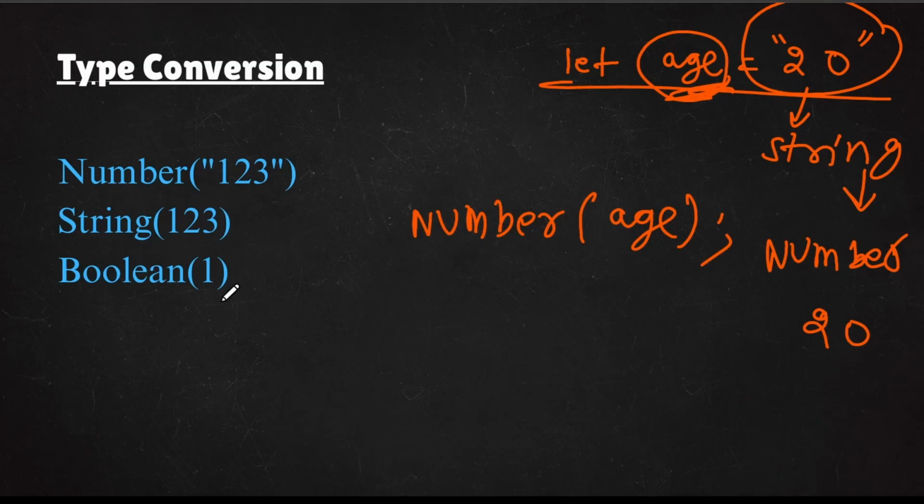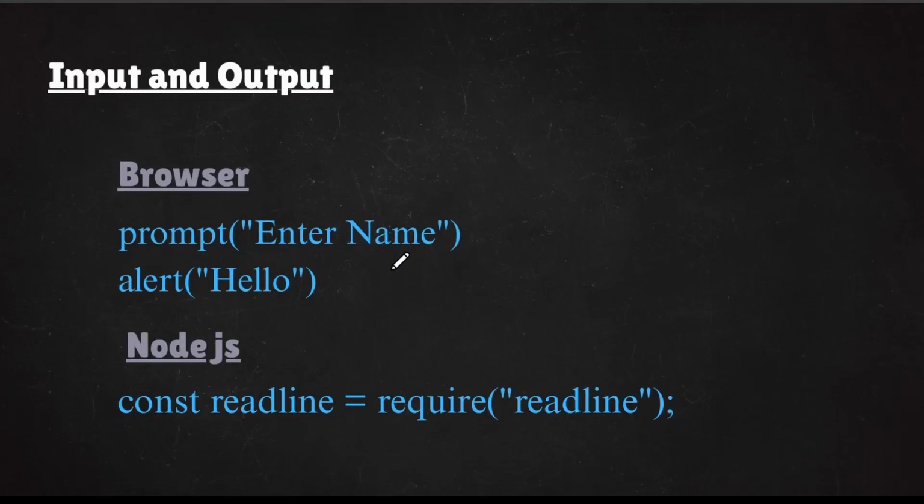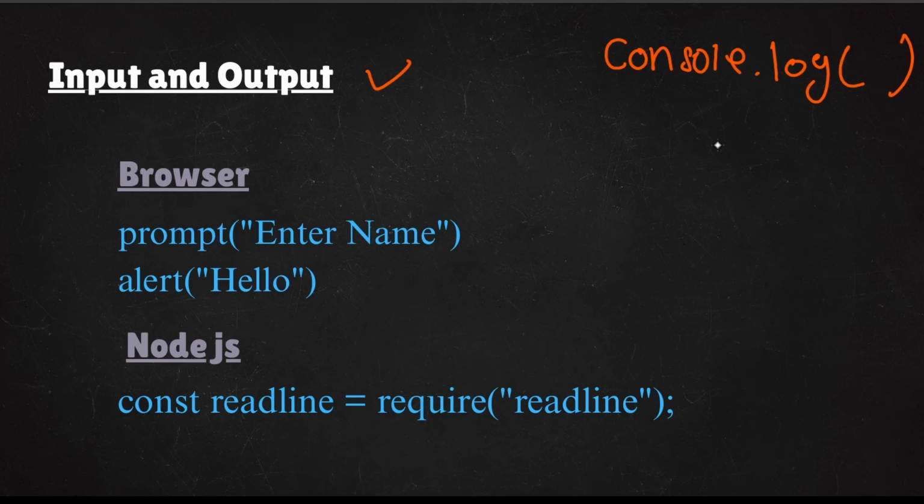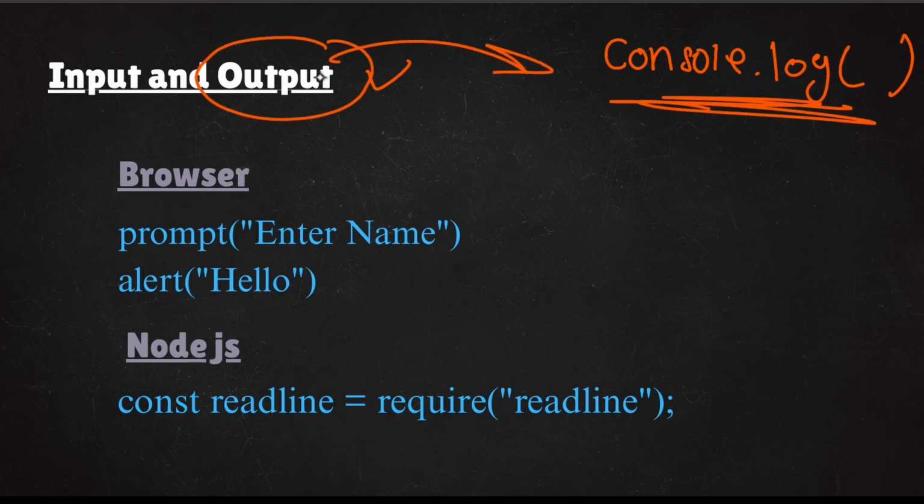You can see more type conversions. The number is converted to string and the string is converted to number, and finally boolean also we have. So type conversion is easy. Now if you want to see the input and output in the browser or somewhere else, you can simply have it in this format. I have already shown you console.log. This is also one of the ways that you get the output.